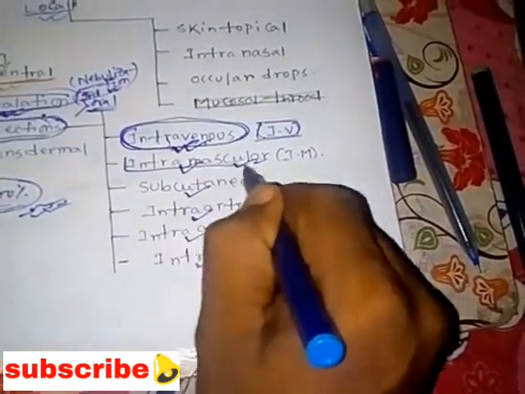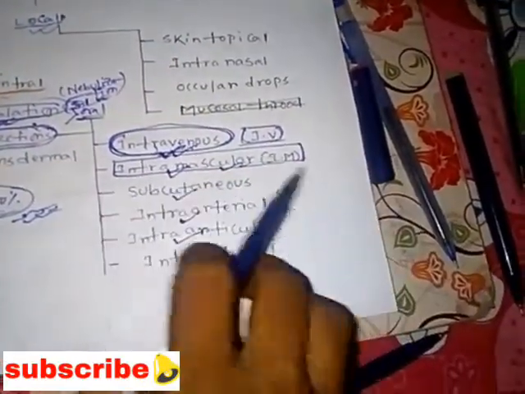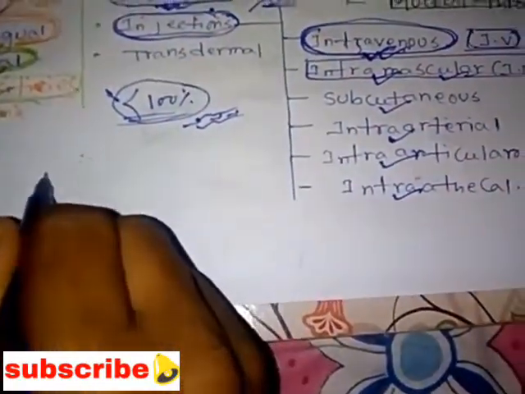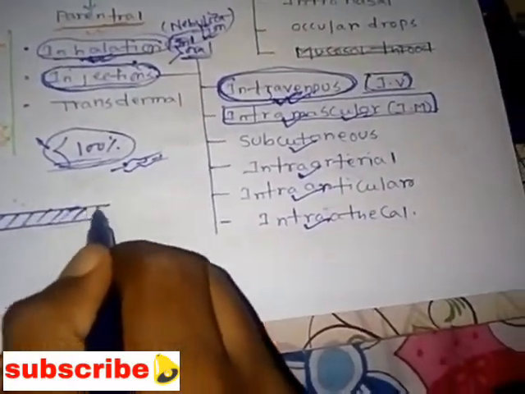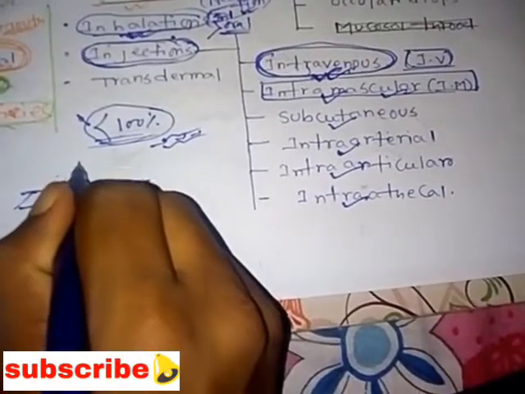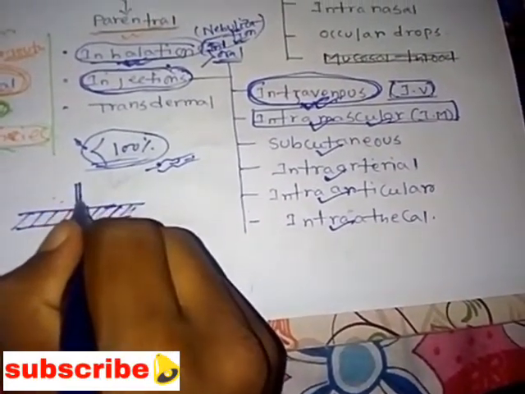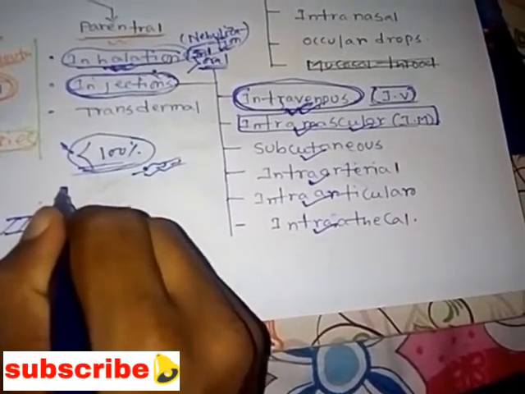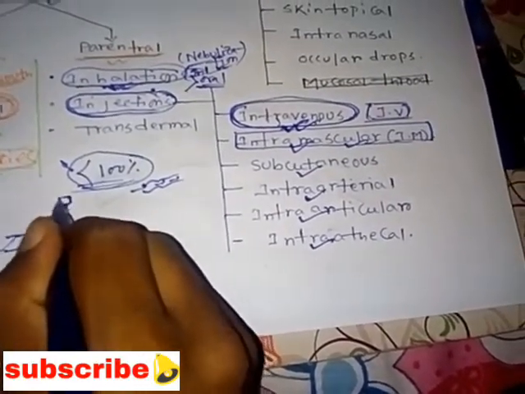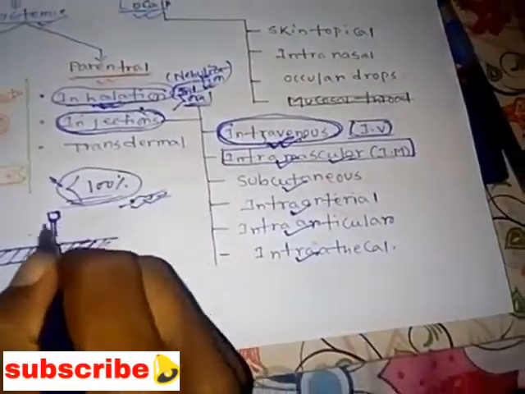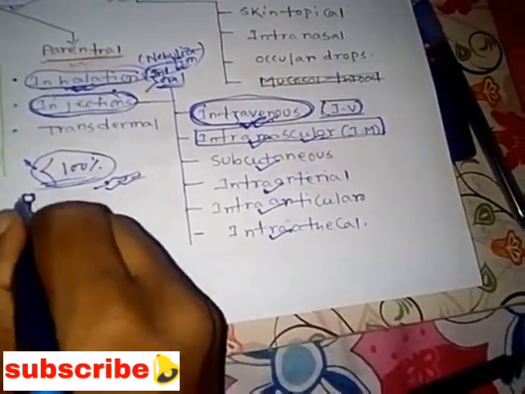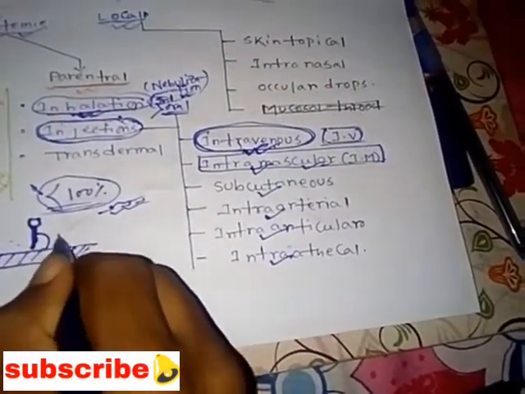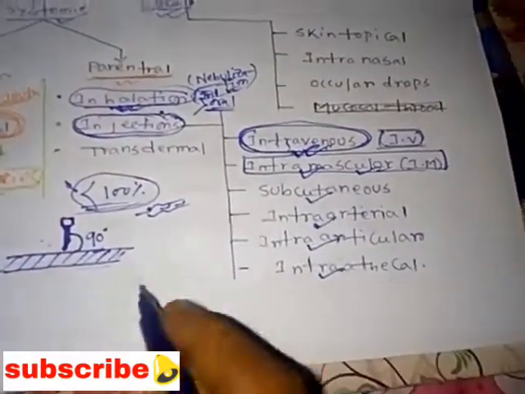Next we'll see intramuscular. That is one of the most common injection routes. Suppose that is the skin layer of our body. The injection penetrates at an angle of 90 degrees. I am very poor at drawing, it doesn't matter, but you need to understand.